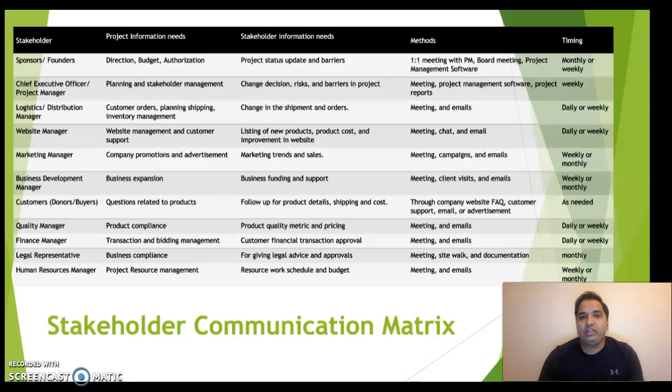Likewise, all the stakeholders can communicate with each other based on the method of selection, like a meeting, emails, or simple short chat messages, and also the timing for each communication, like when they are supposed to be done, weekly or daily, so they will be prepared with the answers for each stakeholder so that they can function properly. Using these three matrices, it will be easier and more effective for the project to do stakeholder management and stakeholder communication.